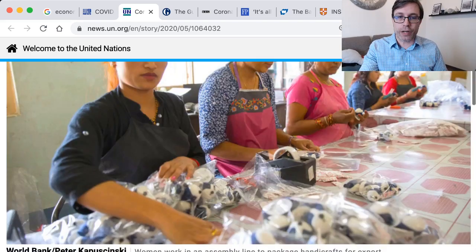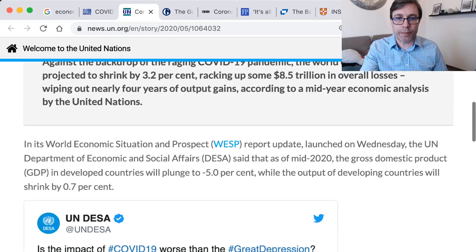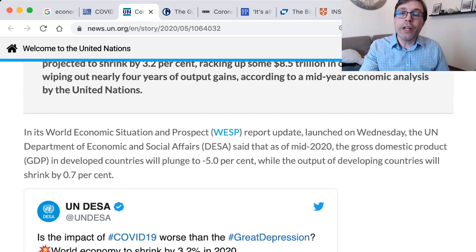So we'll add that word in just a moment, but I want to get through and look at some of this. So this first paragraph, I'll read it. You can follow along. In its World Economic Situation and Prospects report update launched on Wednesday, the UN Department of Economic and Social Affairs, DESA, said that as of mid-2020, the gross domestic product, GDP, in developed countries will plunge to minus 5%, while the output of developing countries will shrink by 0.3%.